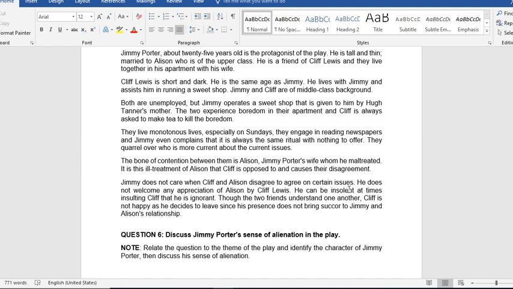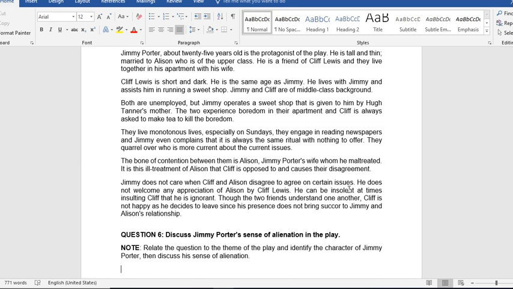The bone of contention between them is Alison, Jimmy Potter's wife, whom he maltreated. It is this ill-treatment of Alison that Cliff is opposed to and causes their disagreements. Jimmy does not care when Cliff and Alison agree on certain issues.